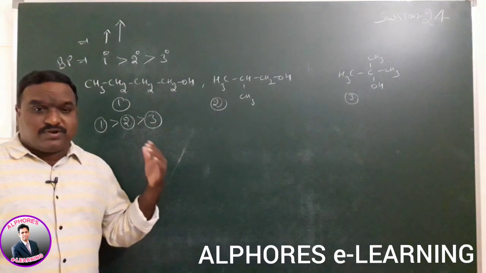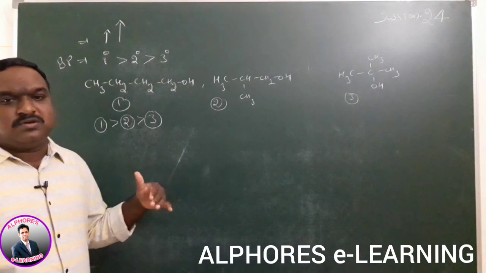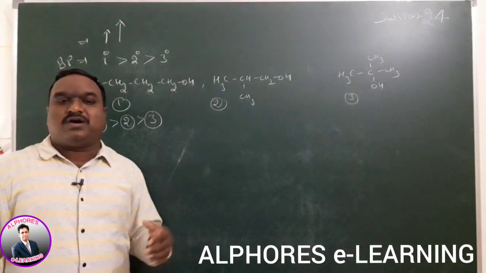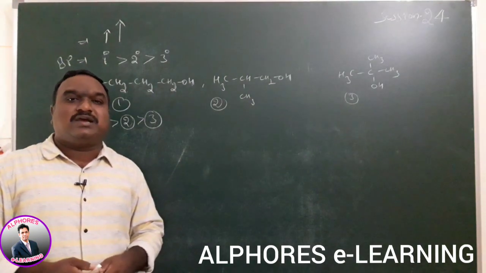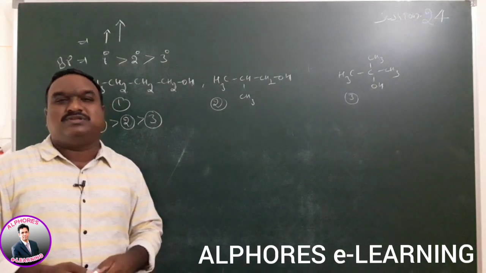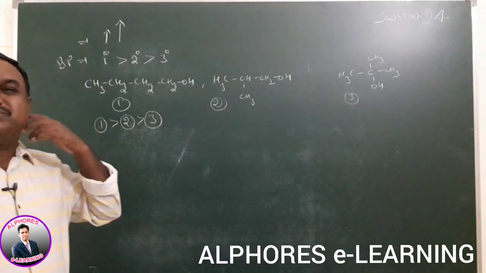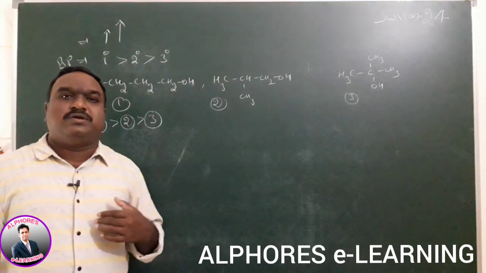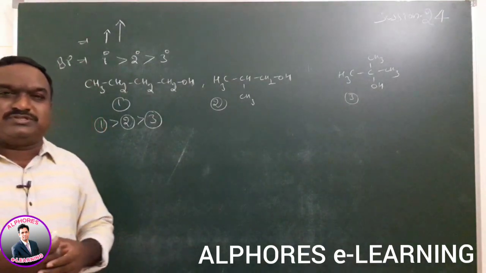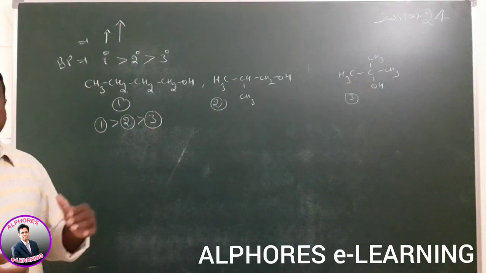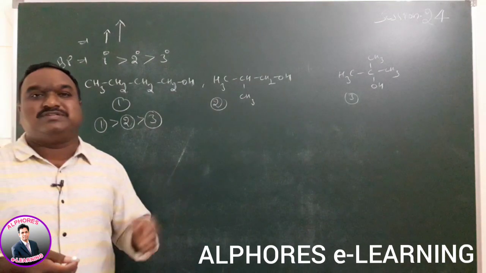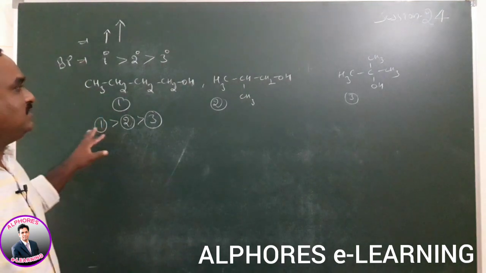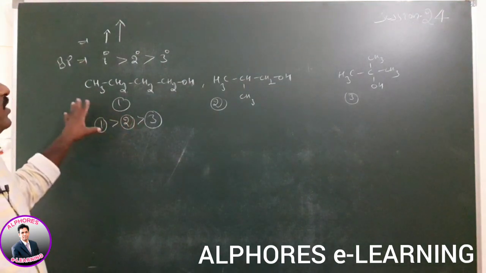So the boiling points of alcohols are much higher as compared to the corresponding alkanes, ethers and alkyl halides. The reason is that those compounds will not form hydrogen bonds, but whatever compound is given, we can mainly explain depending on structure. This is the way to explain the physical properties of alcohols.